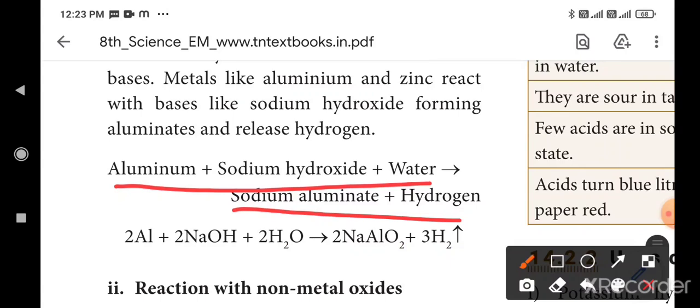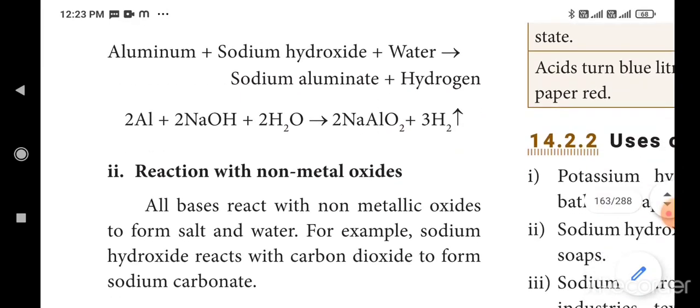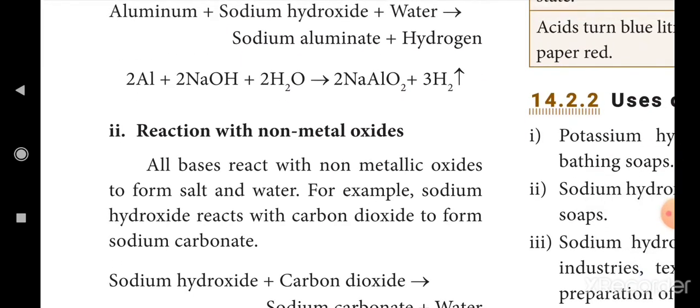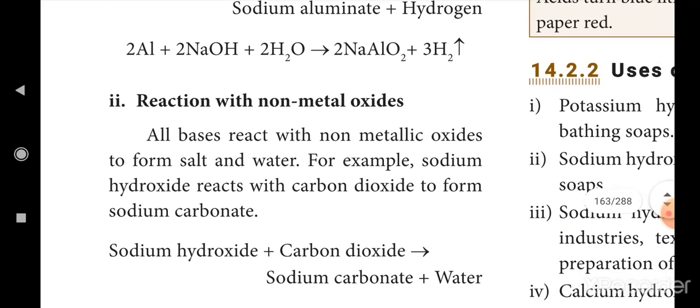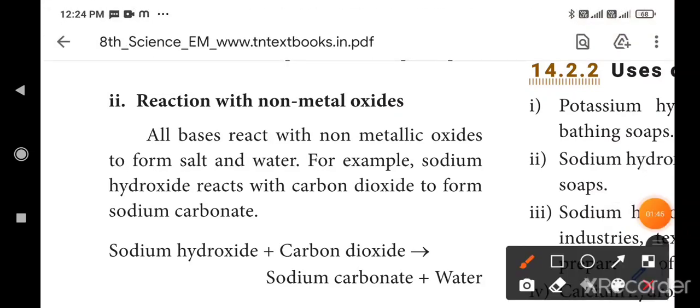Next, reaction with non-metal oxides. All bases react with non-metallic oxides. But here, metals do not react with bases. Metal oxides do not react, but non-metal oxides do react, to form a salt and water. This is compulsory, you know. Salt and water form.